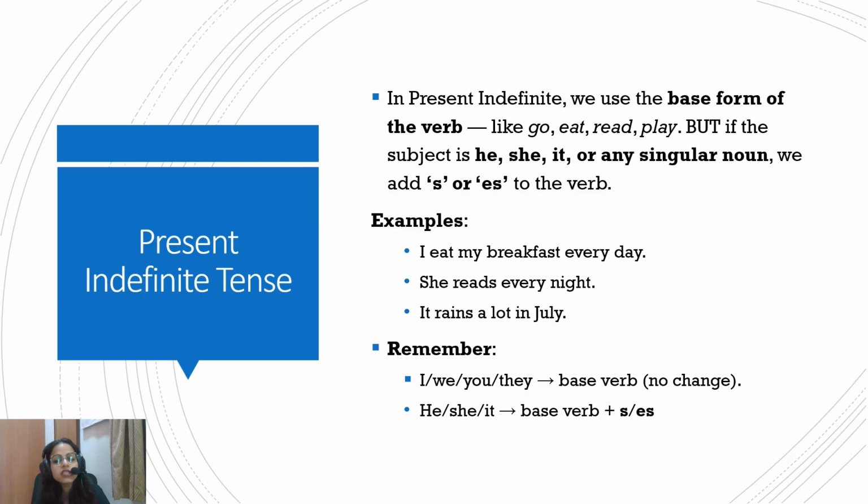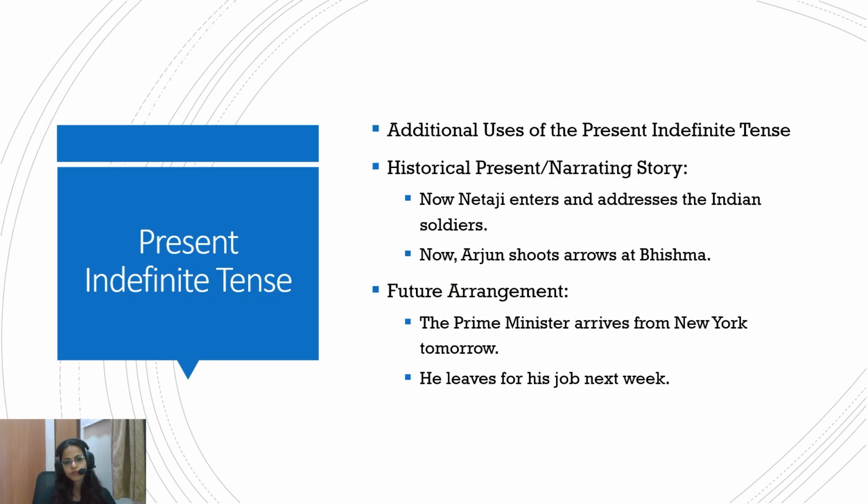So she reads every night. The subject here is she. So for the singular and he, she, it, we will use s or es. So she reads every night and not she read every night. It rain a lot in July would be wrong. It rains a lot in July. So if he, she, it, a singular noun is not there, then only you'll use the base form of the verb. Otherwise, s and es. Remember, I, we, you, they use base form of the verb. He, she, it use base form plus s and es. So these last two lines are the basic mantra that you have to remember.